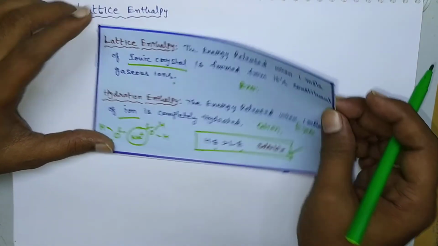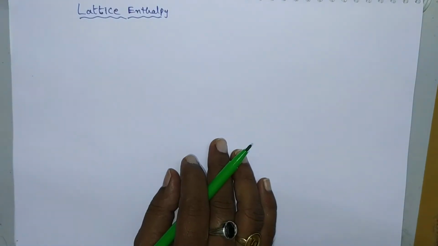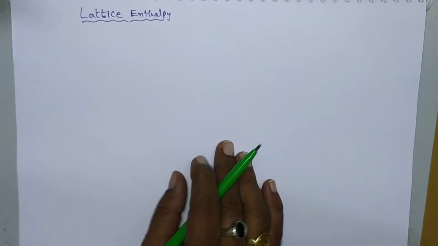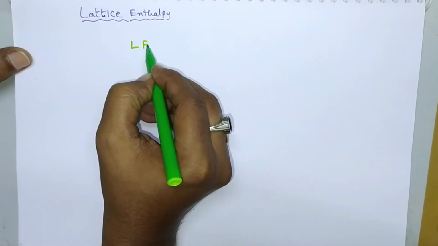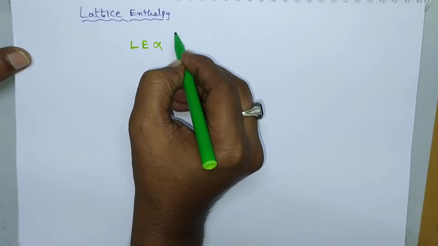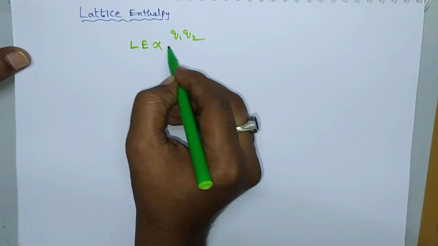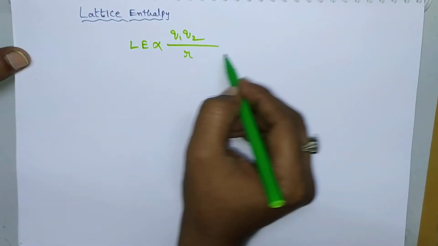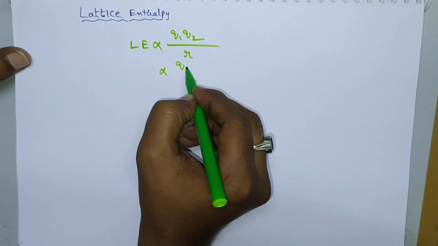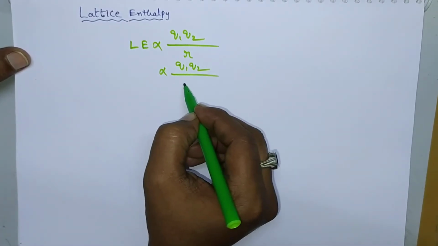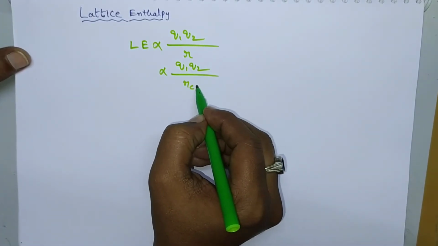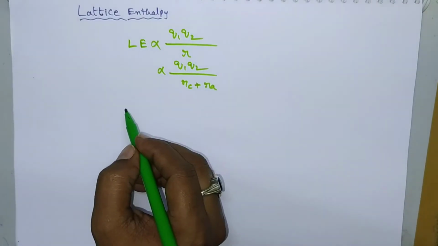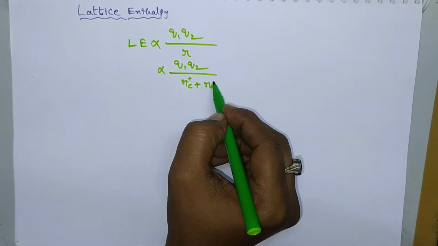One more thing: we have a formula to predict the lattice enthalpy. Lattice enthalpy is directly proportional to the charges of anion and cation, and inversely proportional to the radius, meaning the sum of the radius of the cation and the radius of the anion. The cation has positive charge and the anion has negative charge.